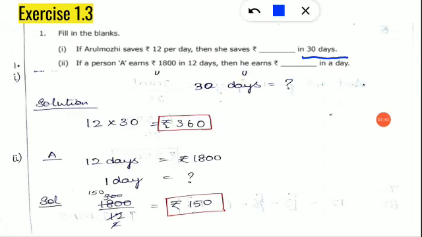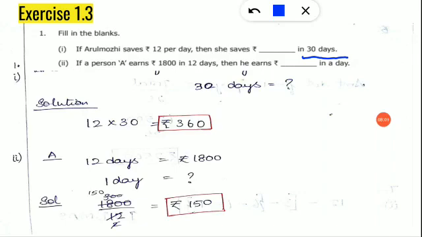So what should we do now? You have to multiply, right? Are you clear, children? Because first day I am giving her 12 rupees. Second day 12 rupees. So what is happening? The amount keeps on increasing. So when it is increasing, you should multiply. So shall we multiply and write? That is the amount into the number of days. It will give you 360 rupees. So at the end of the 30th day, she will have 360 rupees in her hand. Clear? Now look at the second subdivision.